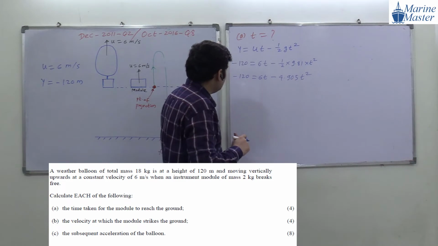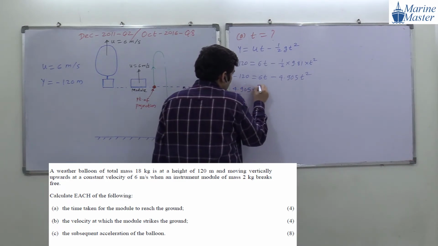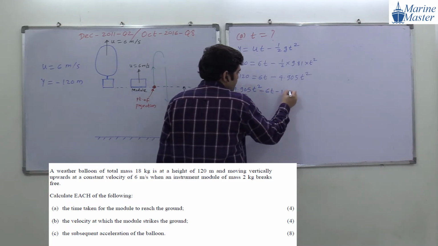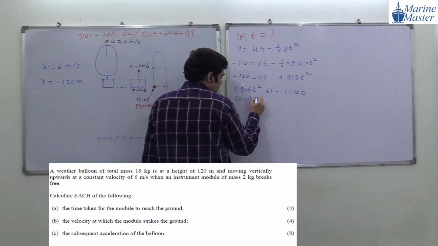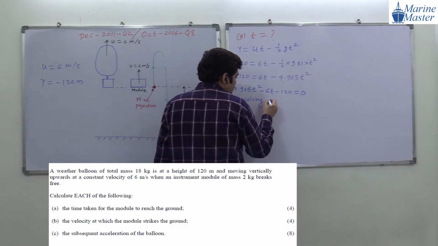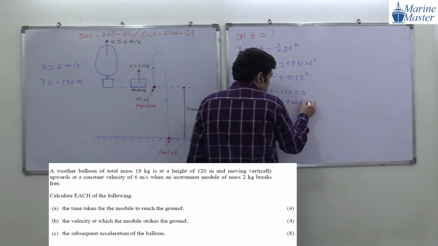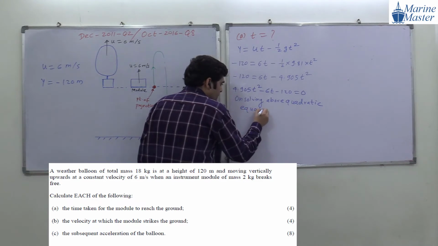What are we going to do? Shift this side: 4.905 t square minus 6t minus 120 is equal to 0. On solving the above quadratic equation, everyone has the advanced calculator. Try to see the scenario here.